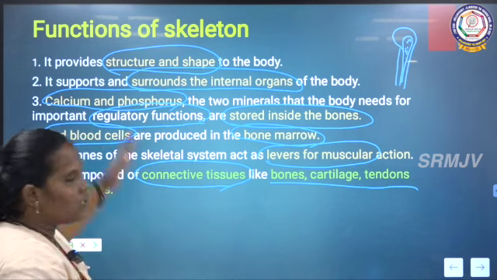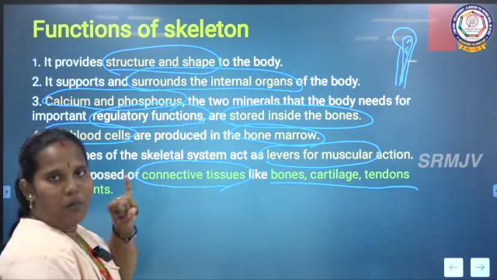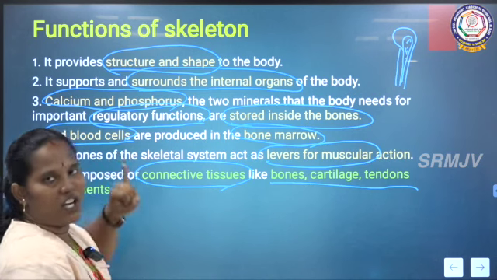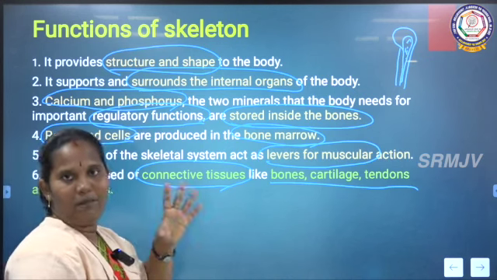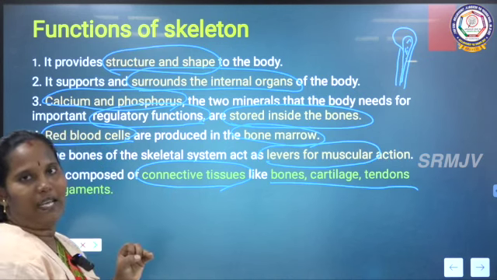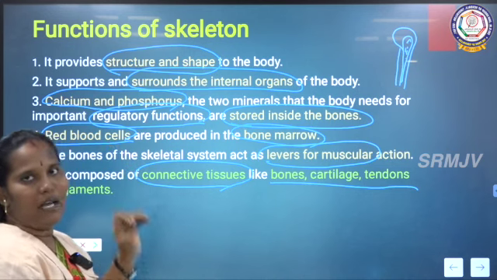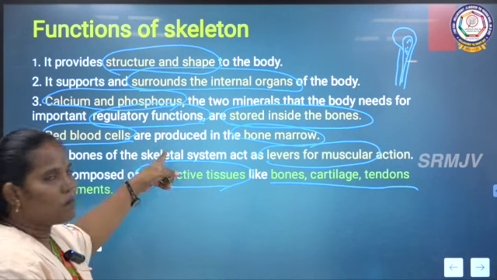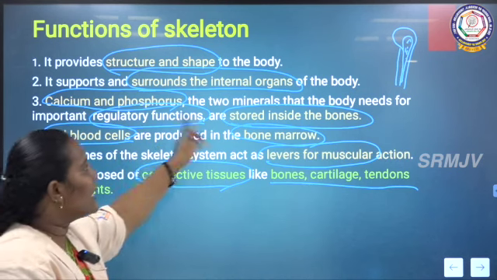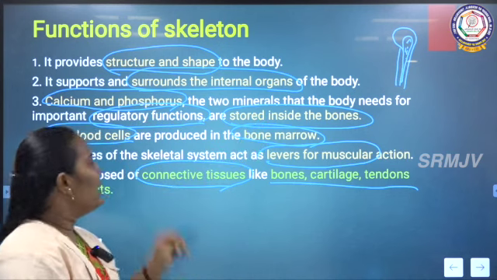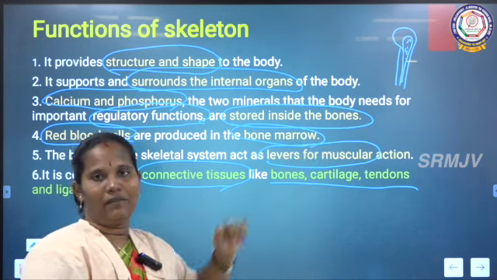So these are the functions of the skeleton. What are the functions we saw? First, the skeleton gives the structure and shape to our body, and then it helps to protect the internal organs. Next, RBC is produced by the bone marrow, and calcium and phosphorus, which are needed for regulation of our body, are stored inside the bones. After that, the bone works like a lever for the muscles.